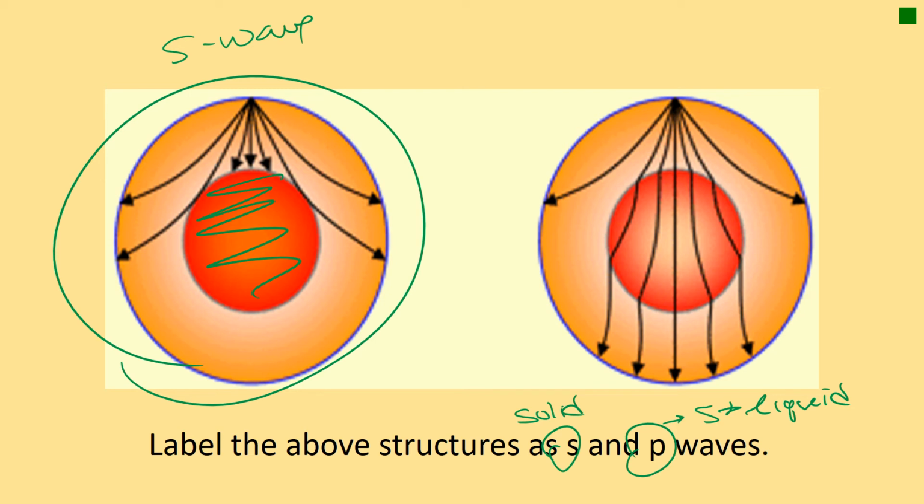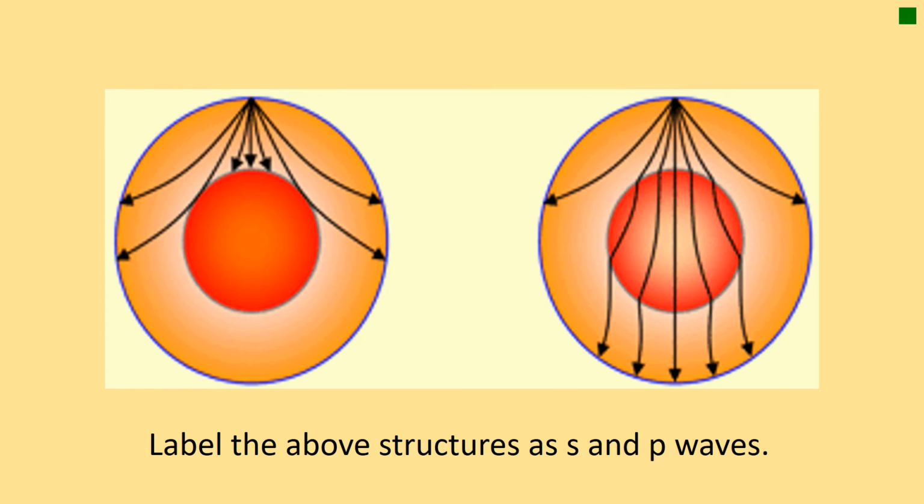And then this guy on the right is your P wave. How do we know that? Because it can go through the solid, but it also can go through a liquid, even though during the liquid, if you look at it, it is changed and altered. But that is fine. That's how we know that that is the P wave.